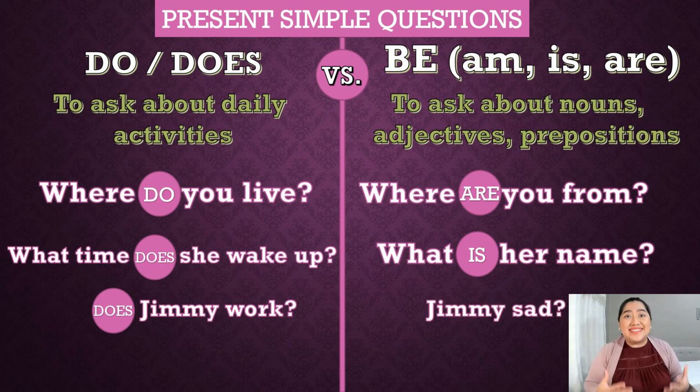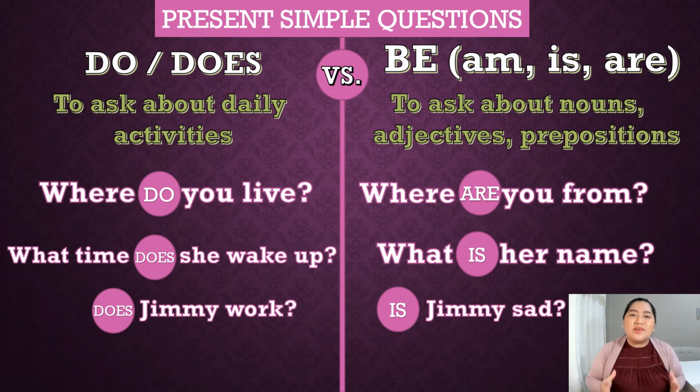And the last example here is: Jimmy sad? Well, sad is an adjective. Sad, happy, terrible, ridiculous, bossy. All of these are adjectives, and we need the verb be to ask for them. So, is Jimmy sad? No, he isn't. He is happy. Is Jimmy exhausted? Yes, he is. And that's it.